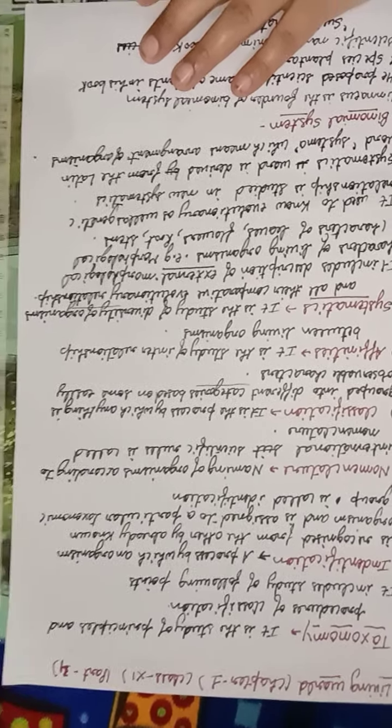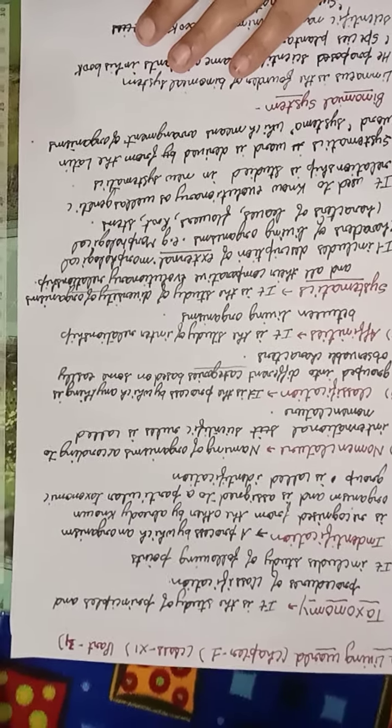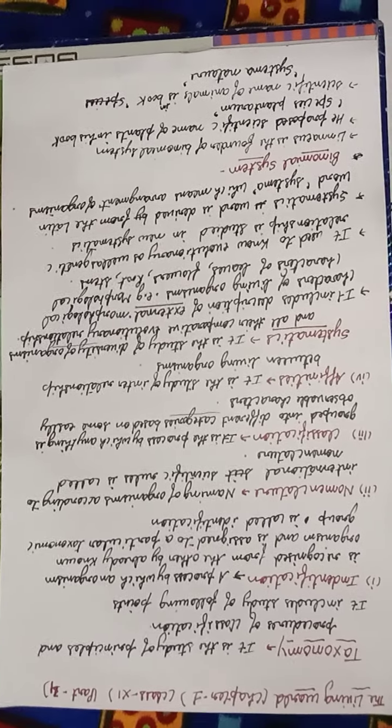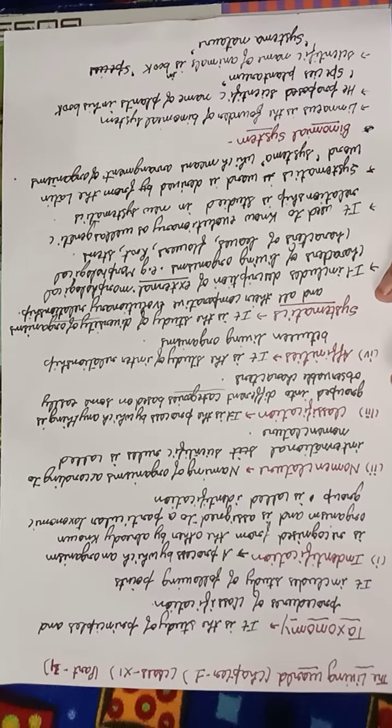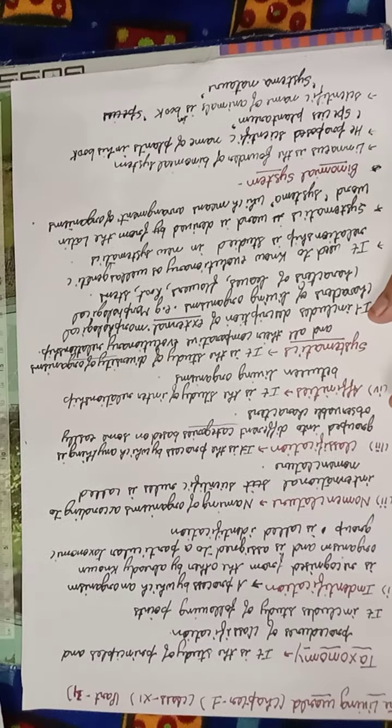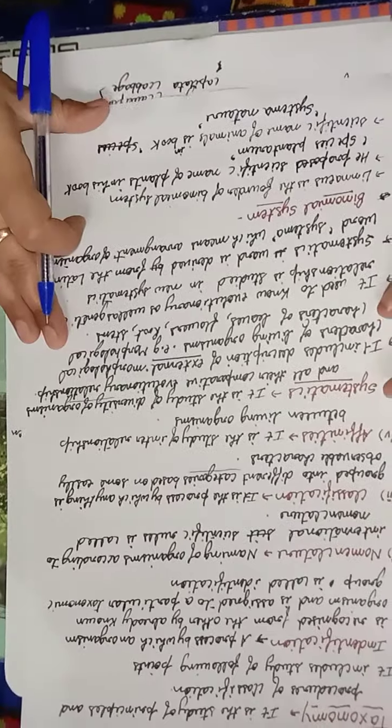In old systematics, only the external morphological characters were considered. External means the characters which are visible from outside. But in new systematics, all the genetic as well as the external characters are included. For example, root, stem, leaves, and the genes of the root, stems or leaves, all are being studied. That is called systematics.